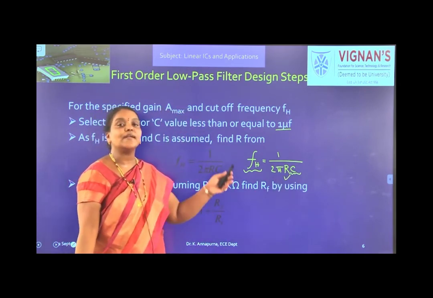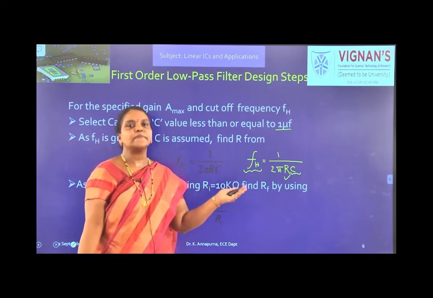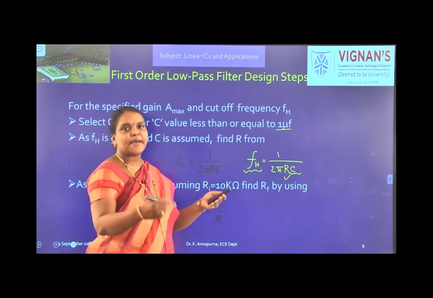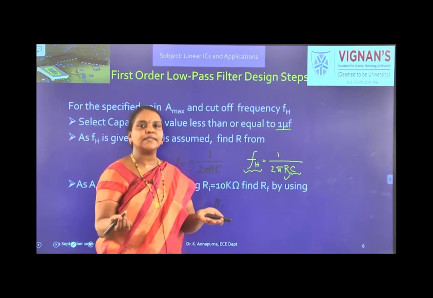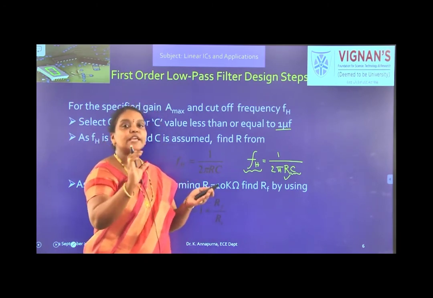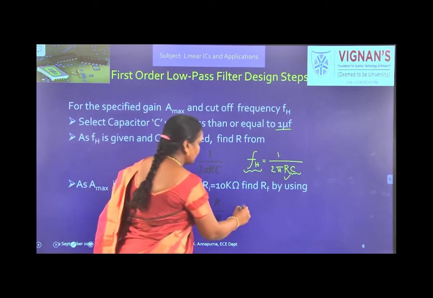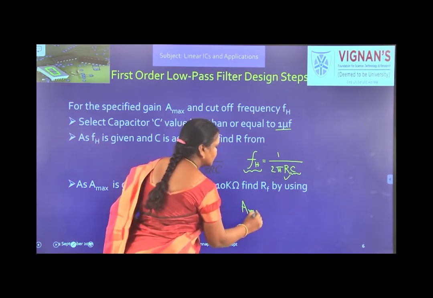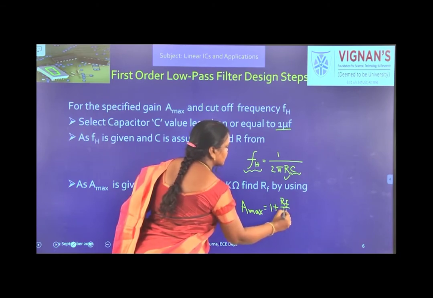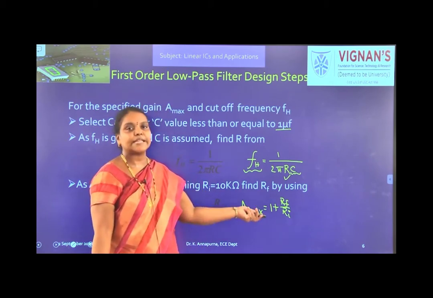And next, how to find RF and RI values. What is the maximum gain? It is 1 plus RF by RI, and the specification will give what the maximum gain should be. It is 4 or 5, like that they will give you the number, the maximum gain it should provide. So, we have to equate that to 1 plus RF by RI, and we have to assume the RI value, generally we assume it as 10 kilo ohms.